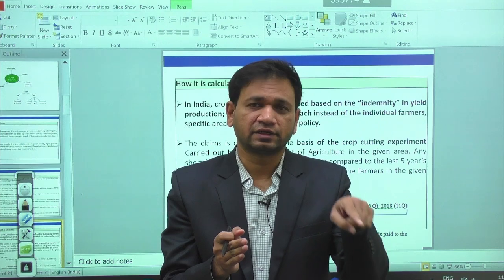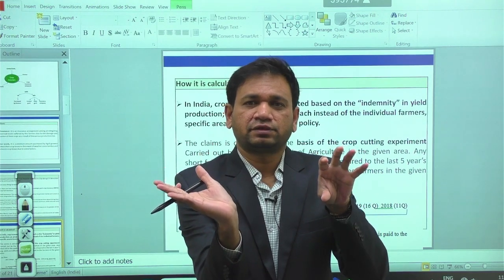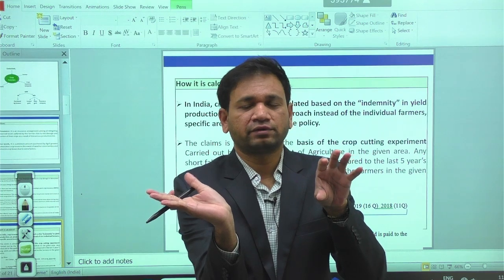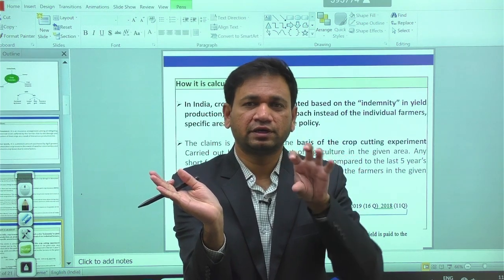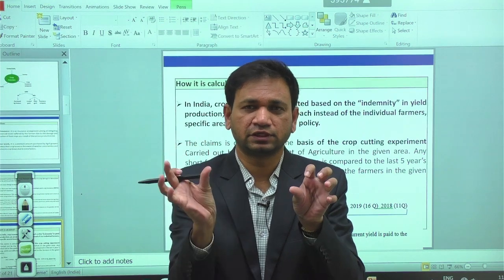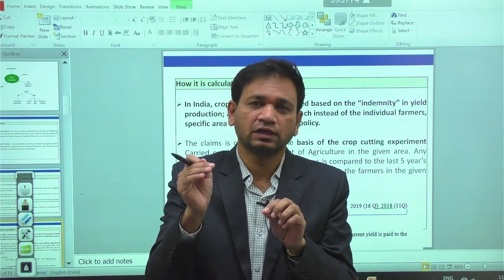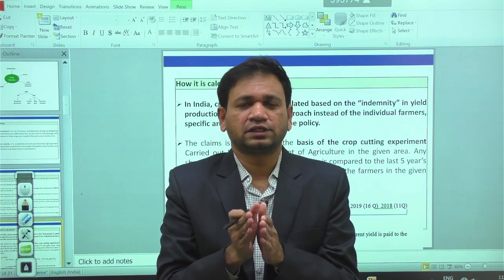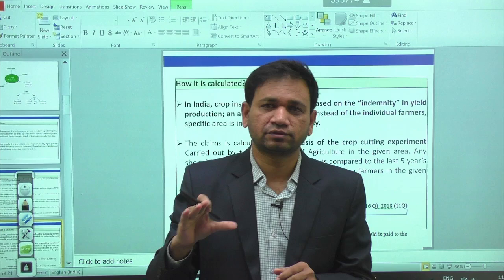In the current year, the current year yield will be compared with the last 5 years average yield. Whatever the differences will be there between the current year yield and the last 5 years average yield, the differences will be given as a claim, as a compensation to the farmers. So that is the nature of the approach we have in the calculation of crop insurance, in the sense of any losses here, right?